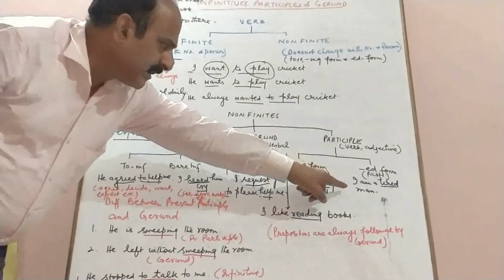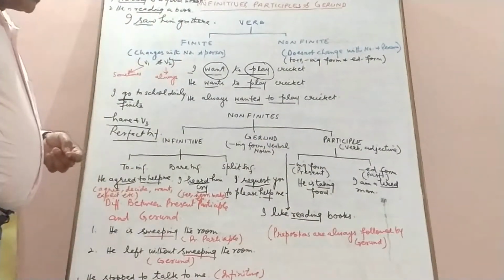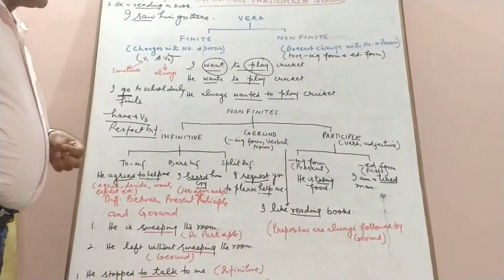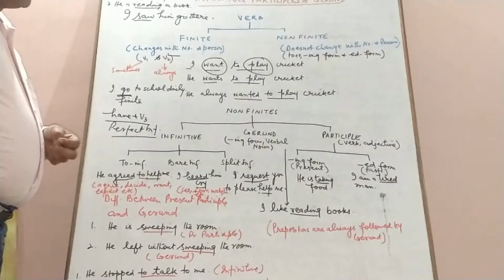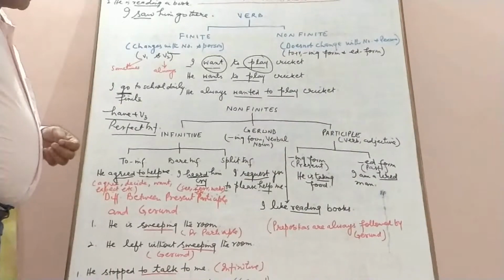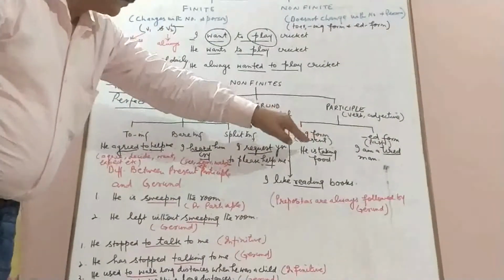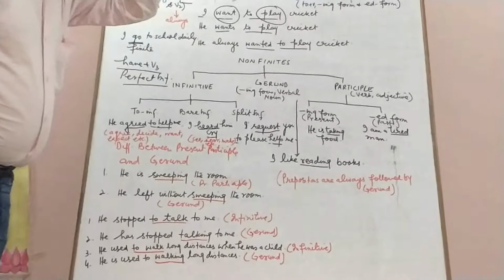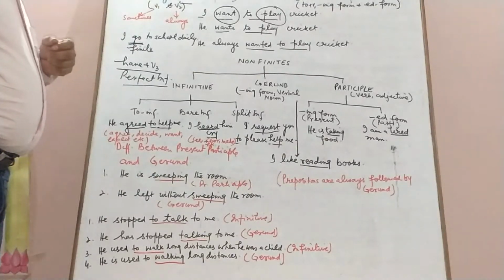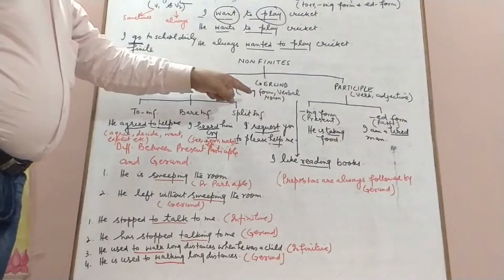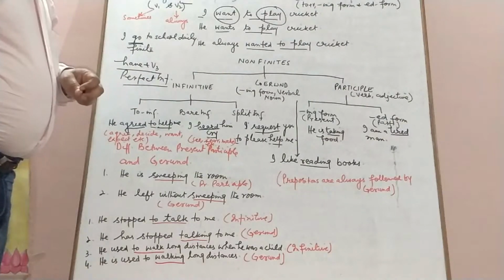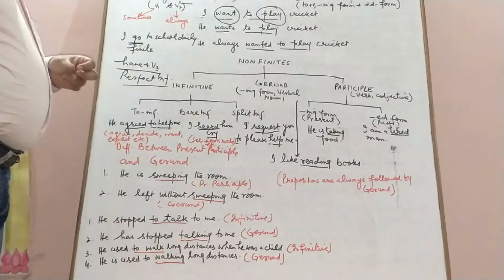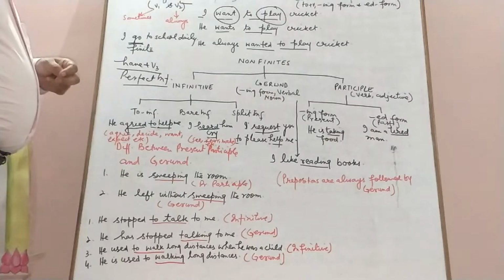I am a tired man. He is a frustrated man. So tired and frustrated are used here as adjectives. So participle is of two types: present participle, the ing form, and past participle, the third form, or the ed form as we usually call it. And gerund is the ing form that functions as a noun.